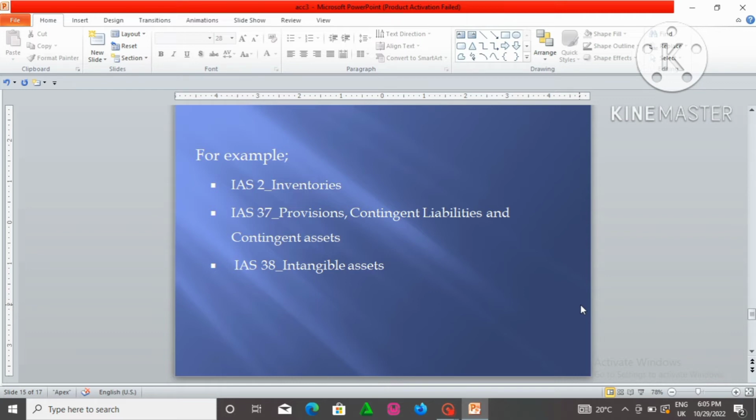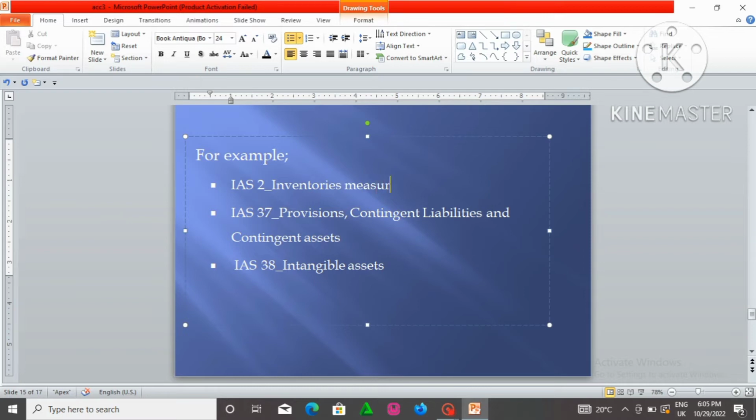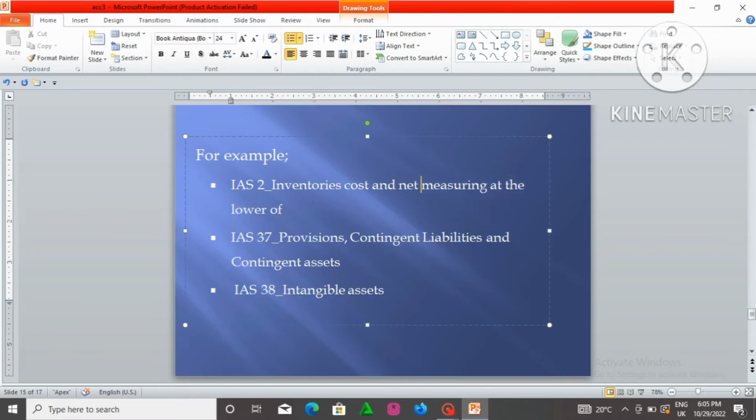So, for example, IAS 2 on inventories requires that inventory should be consistently measured at the lower of cost and net realizable value, and this cannot be changed.